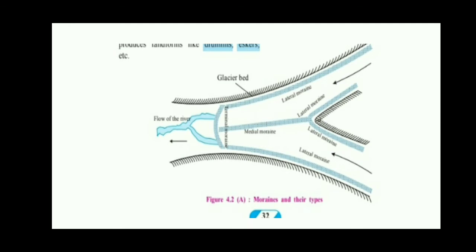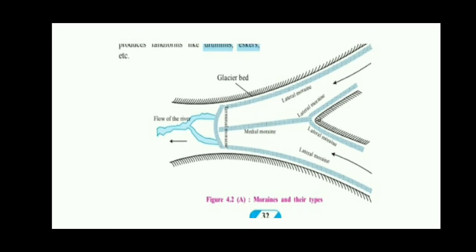And at the mouth of the glacier, where the glacier melts and meets the sea, the deposition at the mouth is called the terminal moraine. So ground moraine is at the bed of the glacier, lateral moraine at the banks, medial moraine at the junction of two glaciers, and terminal moraine at the mouth of the glacier.